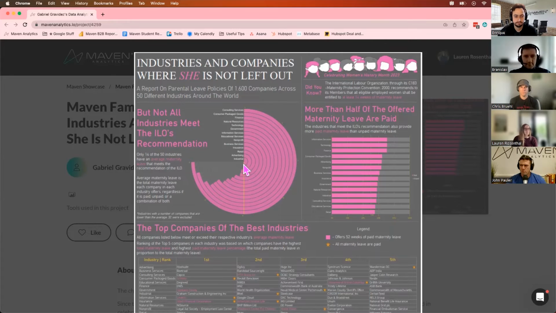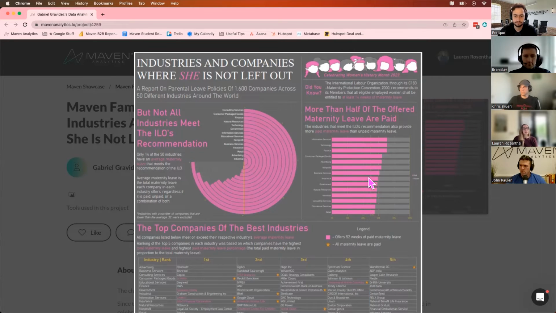It tells us very clearly the top industry with the most time is consulting services, followed by consumer packaged goods. It's pretty simple to look at. And it clearly shows us with this yellow line exactly where those ILO standards would cut off. I also think the horizontal bar chart right next to it was a really great visualization as well.